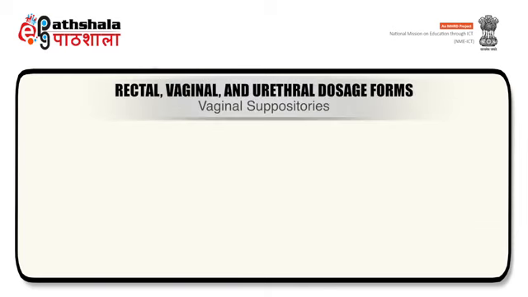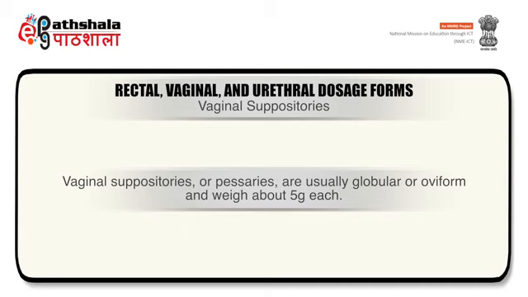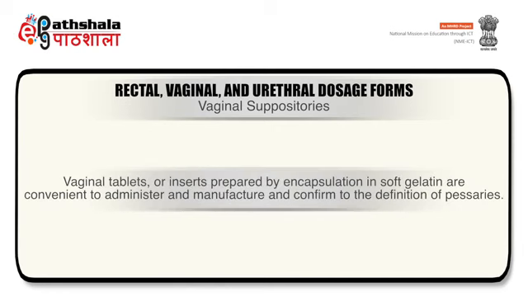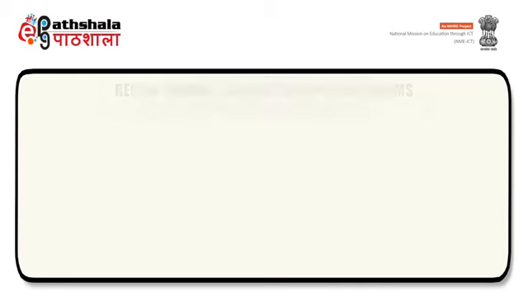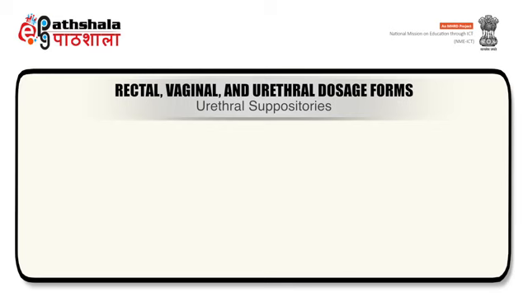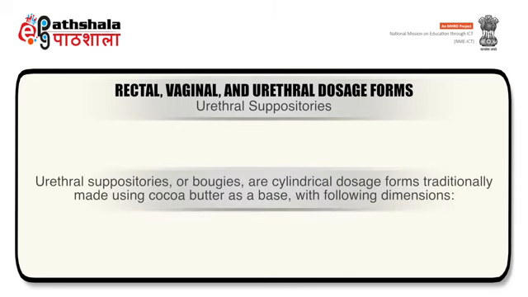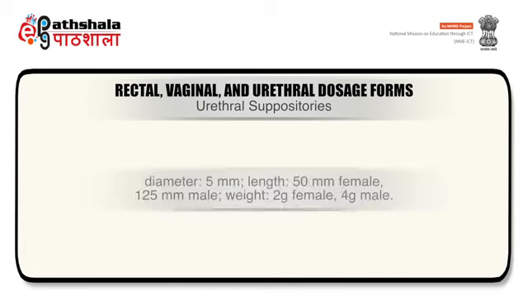Now, vaginal suppositories. Vaginal suppositories or pessaries are usually globular or oviform and weigh about 5 grams each. Vaginal tablets or inserts prepared by encapsulation in soft gelatin are convenient to administer and manufacture and conform to the definition of pessaries. Now, coming over to urethral suppositories. Urethral suppositories or bougies are cylindrical dosage forms traditionally made using cocoa butter as a base with specific dimensions which are different for females and males.